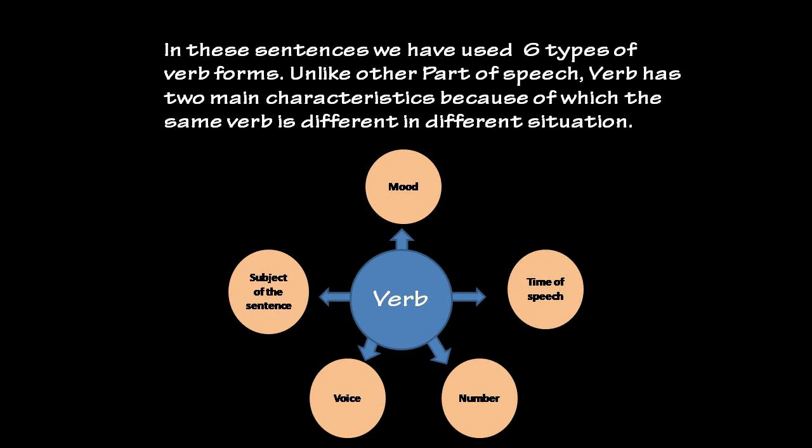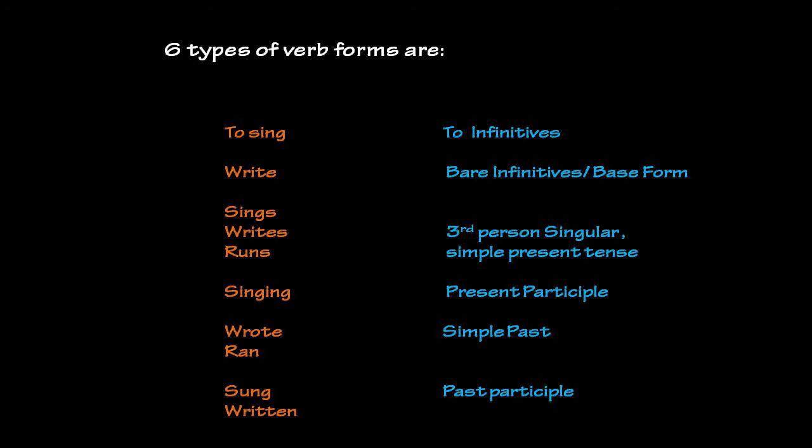In these sentences, we have used 6 types of verb forms. Unlike other parts of speech, a verb has 2 main characteristics because of which the same verb is different in different situations. The main characteristics of the verb are the subject of the sentence and the time of speech. The 3 other characteristics are voice, number and mood. Let's know about the 6 types of verb forms first.